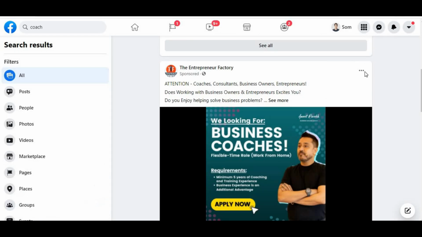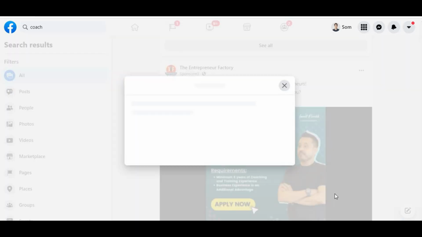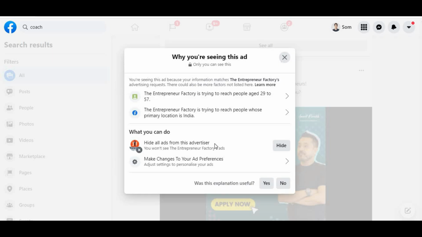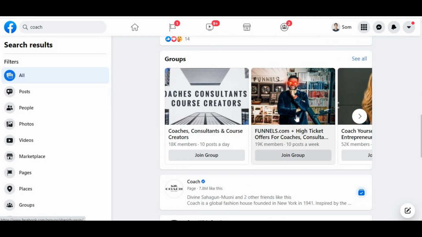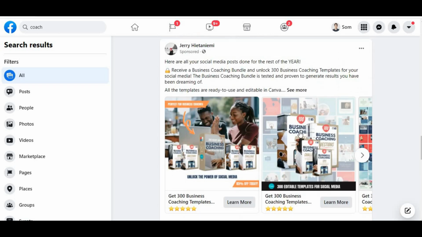Let's see, for example, why I am seeing this ad. If I click here, you can see that Entrepreneur Factory is trying to reach people aged 29 to 57, and people whose primary location is in India. This is vast targeting, but I will come down here a bit.